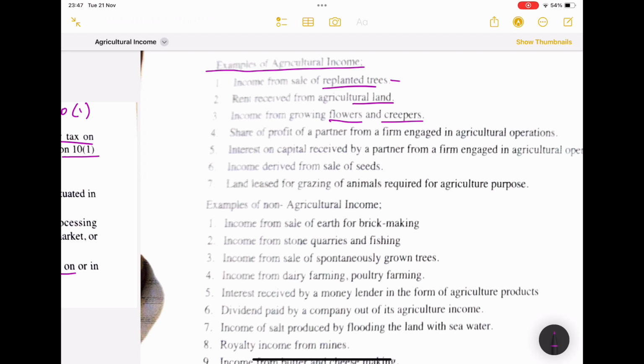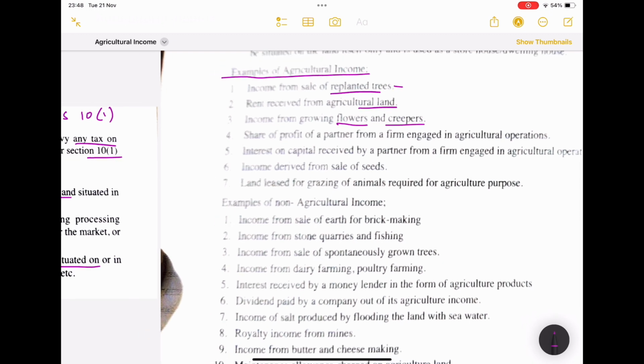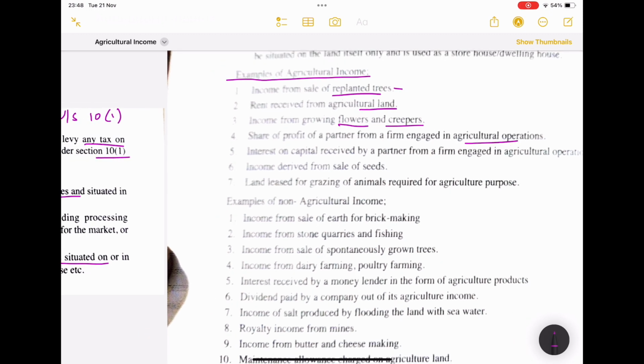Share of profit of a partner from a firm engaged in agricultural activity. Next, interest on capital received by a partner from a firm engaged in agricultural operations. So especially for these cases, I'll give you a few example agricultural operations. You might be asking, how can a firm or a company receive agricultural income? Tea business, coffee,